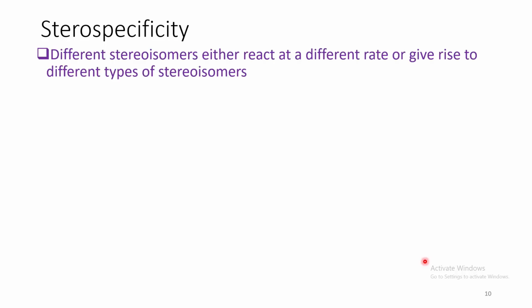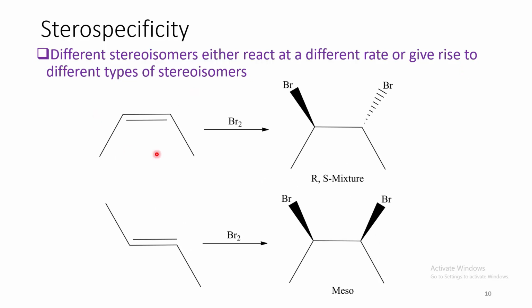Now, there is always a confusion between stereospecificity and stereoselectivity. A lot of people actually make mistakes in this particular term. So, it's actually defined as: if a defined stereoisomer either reacts at a defined rate or gives rise to a defined type of stereoisomer as product. We can see by this particular example, this cis olefin upon addition of bromine gives rise to RS mixture, whereas the trans olefin gives rise to meso product. So, stereospecificity is the choice between reactants, whereas stereoselectivity is the choice between products.